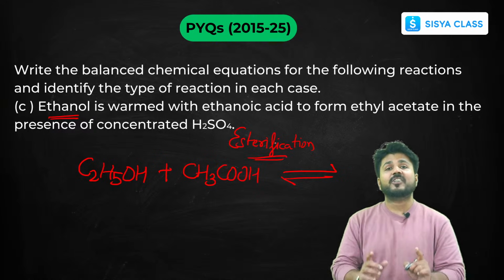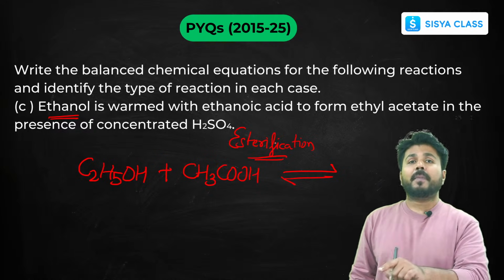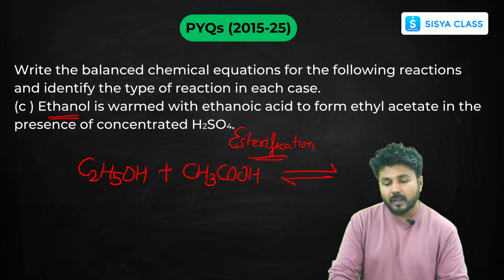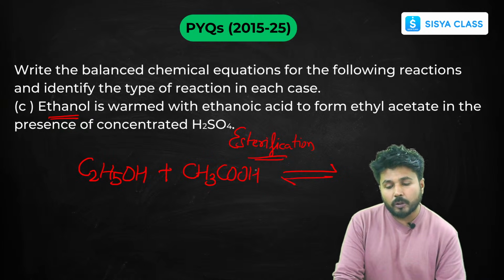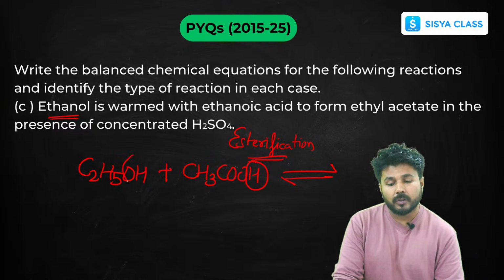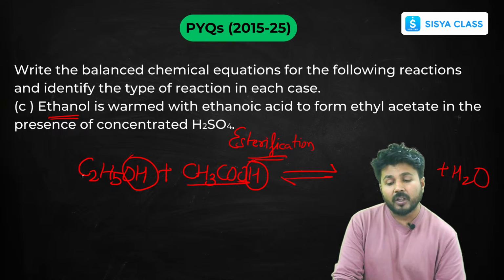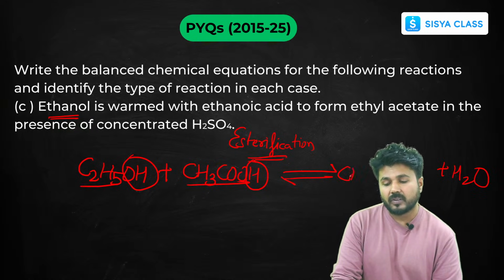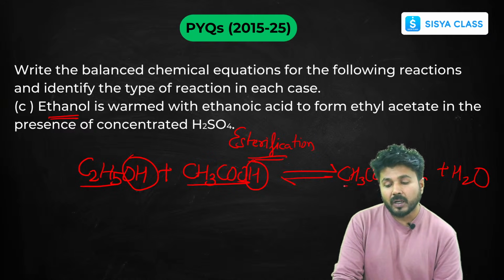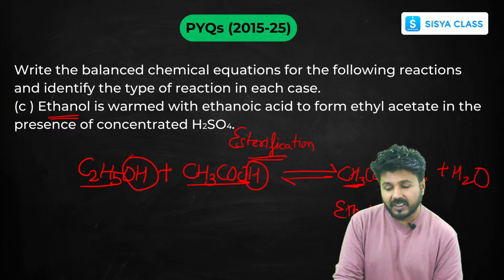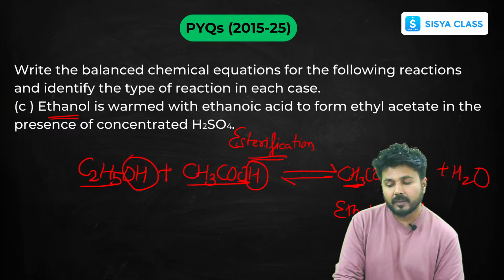Ester is a sweet smelling compound that we use in making perfumes. Now in this reaction also, wherever there is H and OH, water is always formed. So first form water, then whatever remains, you can write as it is. CH3COO, C2H5. So this is your ethyl, since 2 carbons are there, and acetate, since again 2 carbons are there. So it's ethyl acetate, your ester, and water.